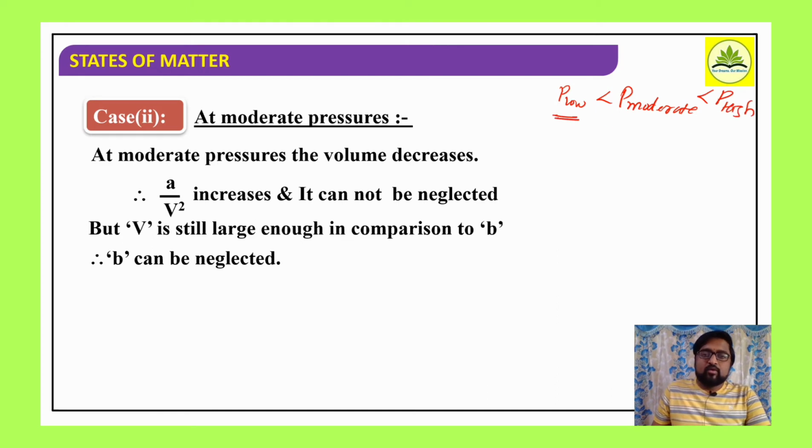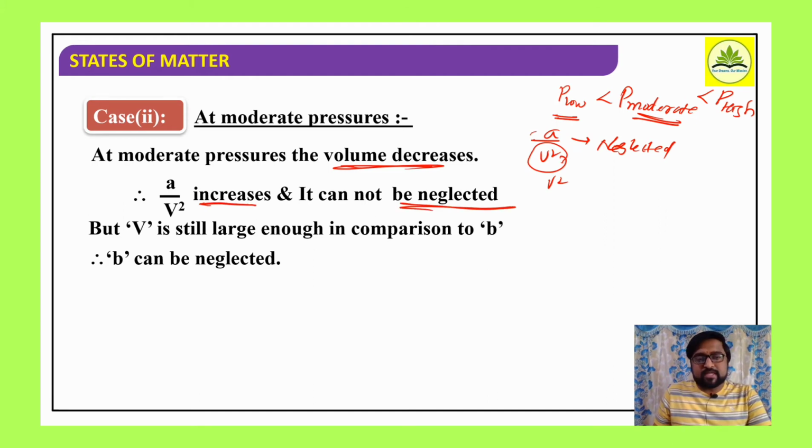Now at a very low pressure, we know that the quantity a by V square is neglected. But at moderate pressure, what happens? Volume decreases, which means this denominator V square decreases. Therefore, this quantity a by V square increases, so it cannot be neglected from the van der Waals expression.